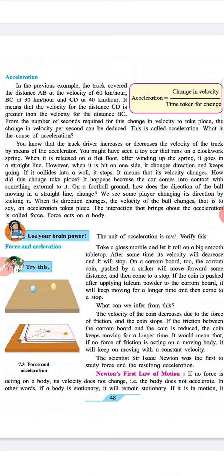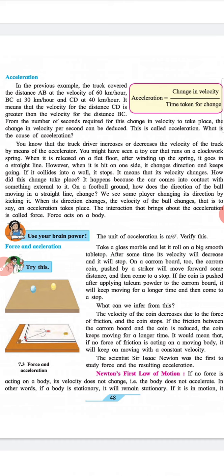How did this change take place? It happens because the car comes into contact with something external to it. On a football ground, how does the direction of a ball moving in a straight line change? We see some player changing its direction by kicking it. When its direction changes, the velocity of the ball changes. That is to say, an acceleration takes place.